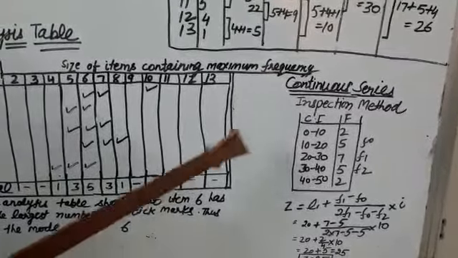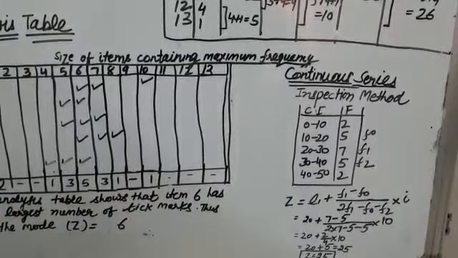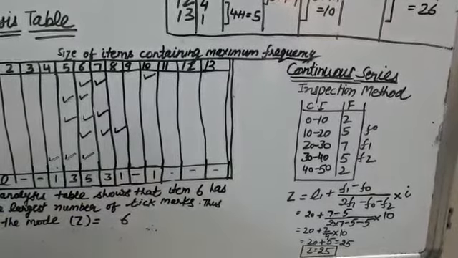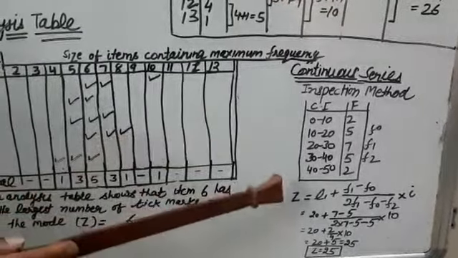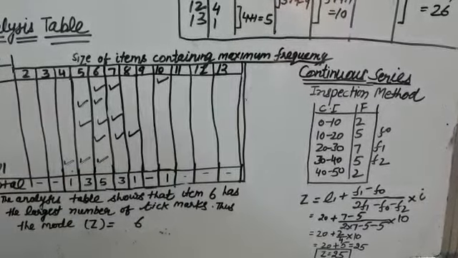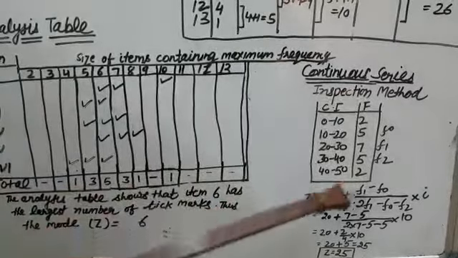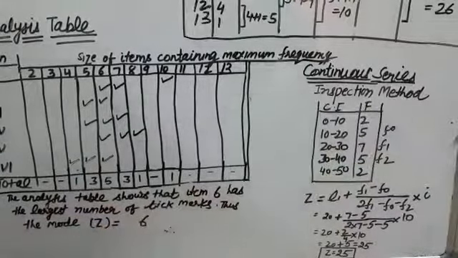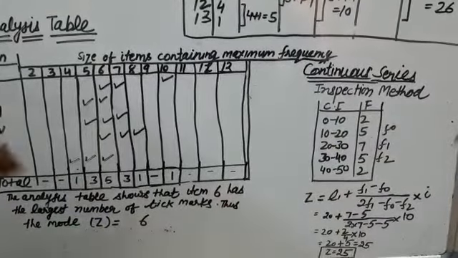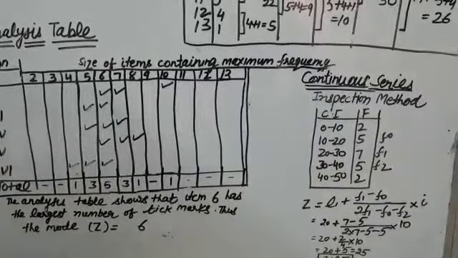Last one is the continuous series. So for continuous series, again there are two methods, inspection method and grouping method. So a simple continuous series is given as 0 to 10, 10 to 20, 20 to 30, 30 to 40 and 40 to 50. By the inspection method, it is clear 7 is the highest frequency. It means the value of mode lies somewhere between 20 to 30.